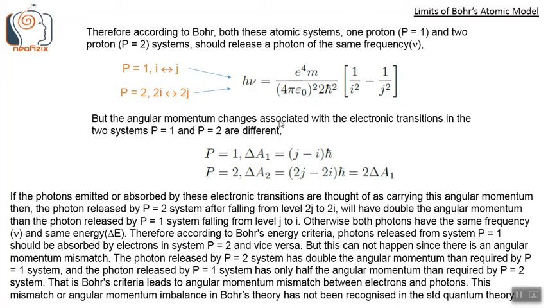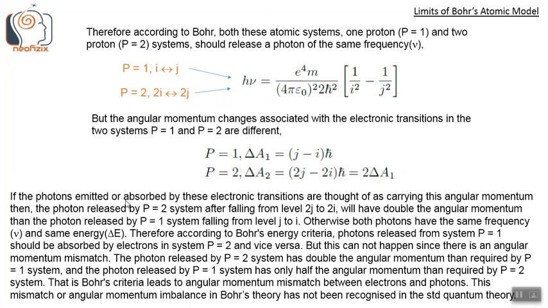But the angular momentum changes associated with these electronic transitions in the two systems, P equals 1 and P equals 2, are different. In P equals 1, we get delta A1 is j minus i times h bar, because the transition is from j to i. And in the P equals 2 system, we get delta A2 is 2j minus 2i times h bar, which is twice the angular momentum that we find in P equals 1.